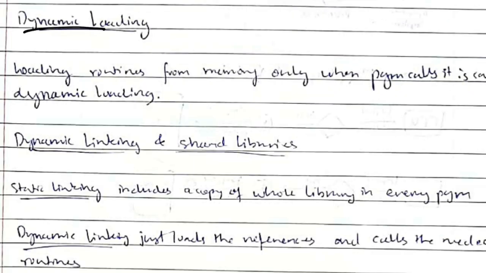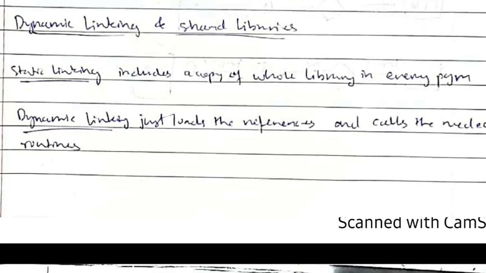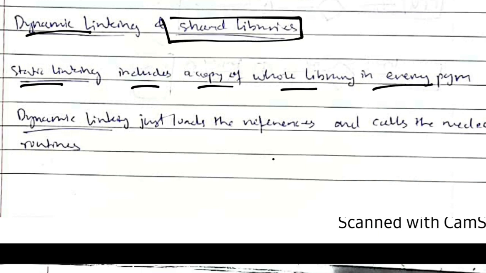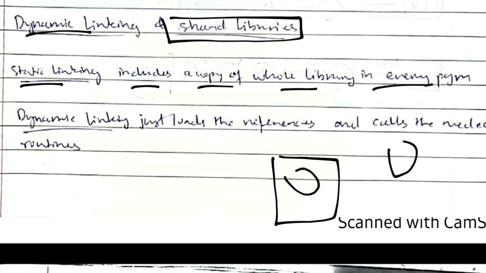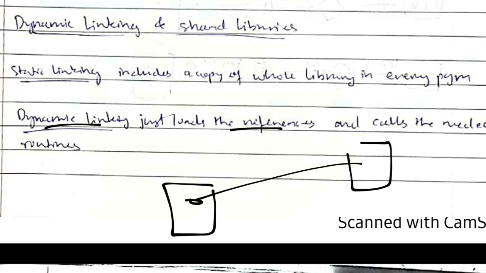What is dynamic loading? Dynamic loading means loading from the memory only when the program calls for it. If we load anything from the memory only when it is needed and the program calls it, that is known as dynamic loading. It happens during runtime. There are two points to be noted here: dynamic linking and static linking. Static linking means it includes a copy of the whole library in every program. That is also called shared libraries. So the whole copy of the library will be maintained inside the program, and whenever it is needed, the copy will be referenced. Whereas in dynamic linking, only the references will be given and the library will be called whenever it is needed using the reference. That's known as dynamic linking.